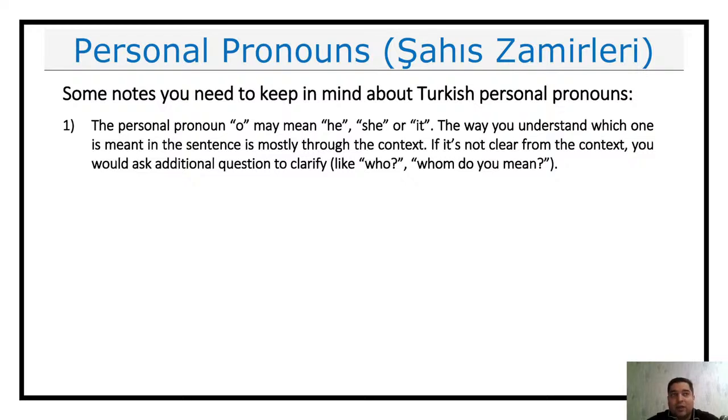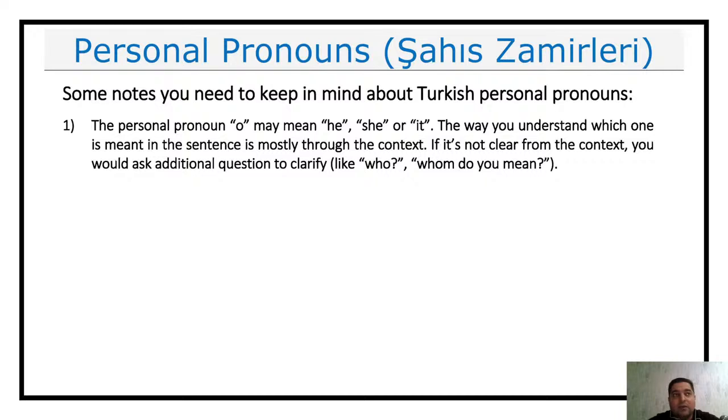That's the only way, and that is something you don't necessarily face very frequently. Maybe in 70-80% of the cases you will know who that o is, whether it's he or she. Mostly it is he or she. It's not even it, but it might be that one too if you talk about animals, for example. So when you talk about o, it is mostly understood from the context.